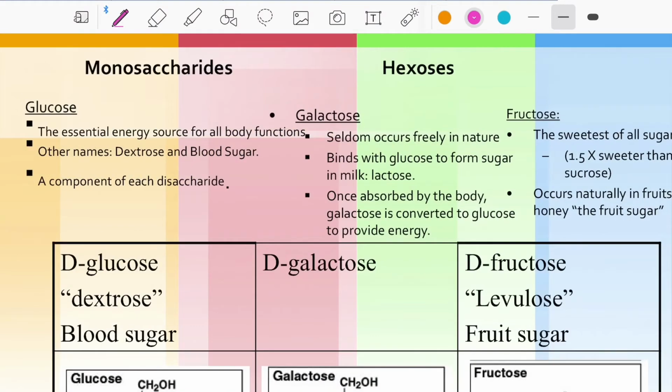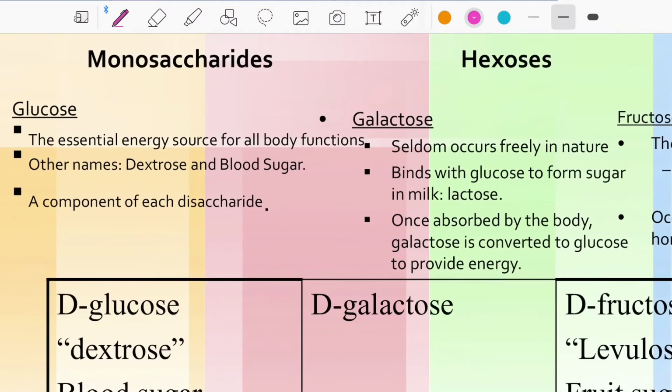Okay, let's move to the detailed look at monosaccharides. Basically we discussed glucose. Glucose is essential for all body functions and energy requirements. Its other names are dextrose and blood sugar. We call it blood sugar because after the completion of the digestion process, the glucose generally dissolves into the blood. It is a component of each disaccharide.